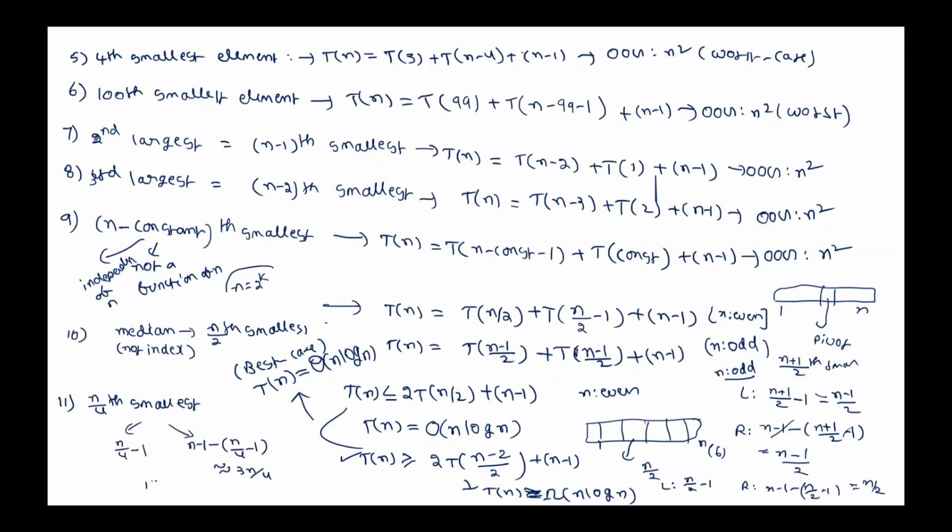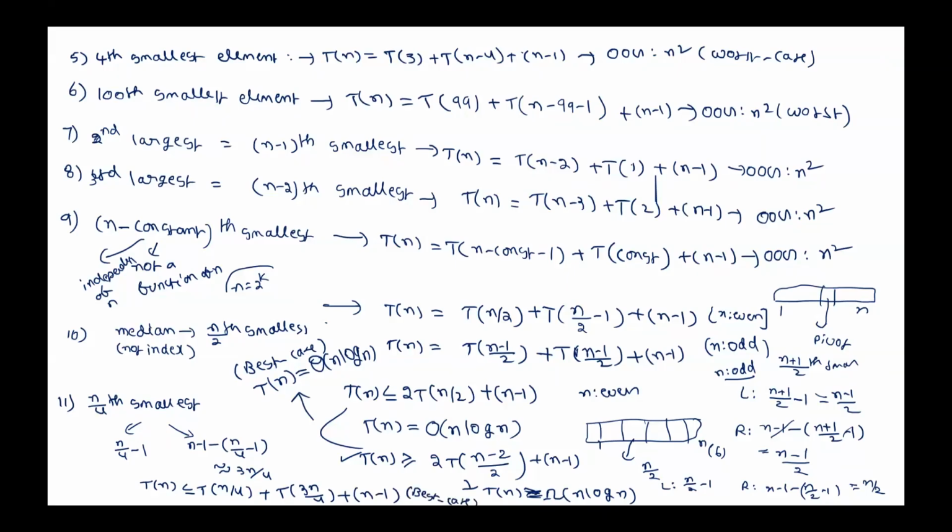Now, what is our recurrence in this case? We can say that T of n is less than or equal to T of n by 4 plus T of 3n by 4 plus n minus 1. What can we say about its order of growth? If we draw recursion tree, easily we can show n by 4 plus 3n by 4 is exactly n. So height will be log n. So it becomes n log n. So every time if you choose n by 4th smallest element as pivot, where n is number of elements in the array to be sorted, it takes n log n time. That means it is same as best case, no?